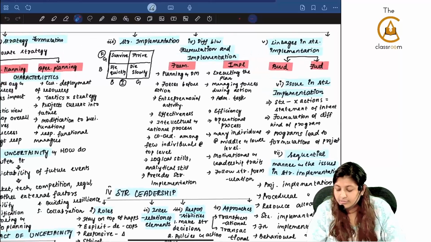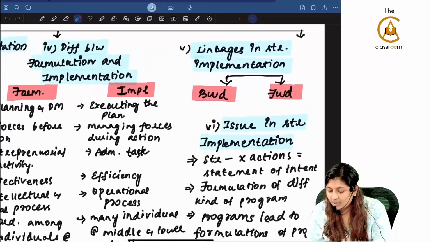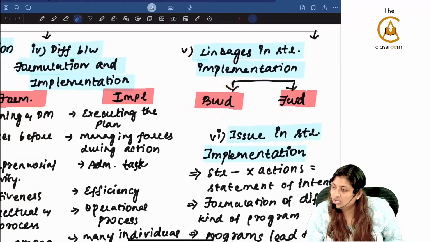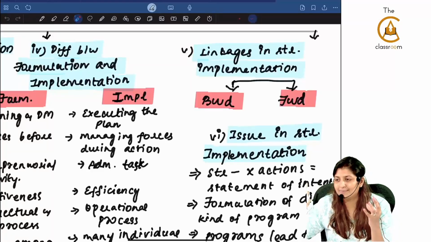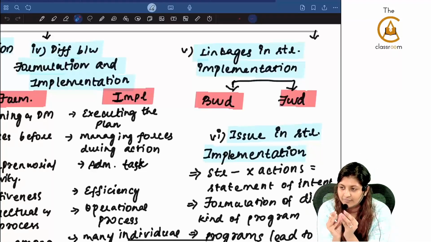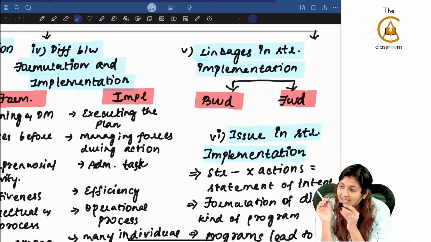But there is also linkage between them. There is a forward linkage and a backward linkage. What are they going to talk about in that forward and backward linkage? Forward linkage is basically from the strategy formulation, implementation is coming to that. What is backward linkage? When you're doing the strategy formulation, you will still see your past mistakes. If you remember, I spoke about your... What example did I give?